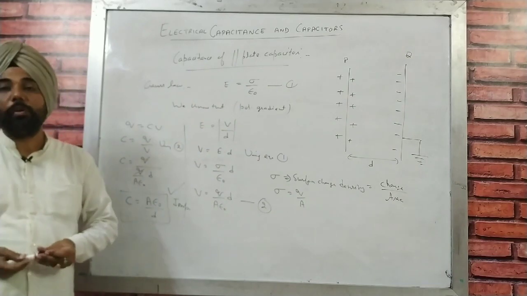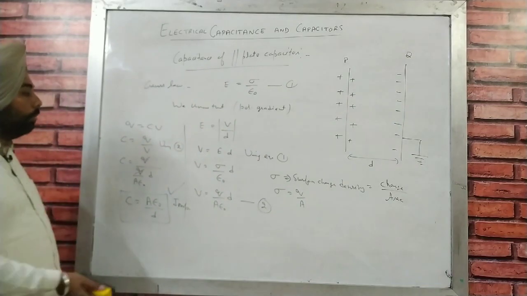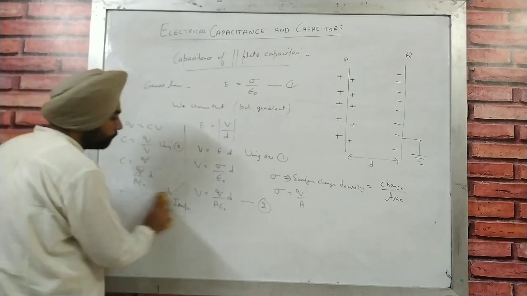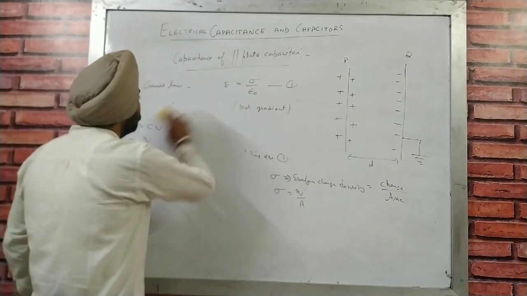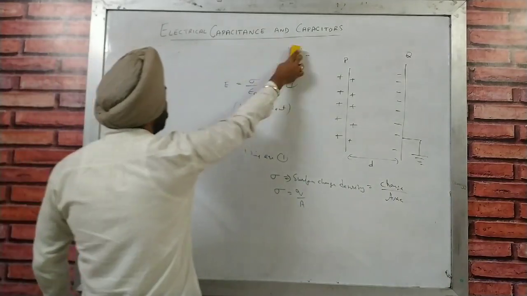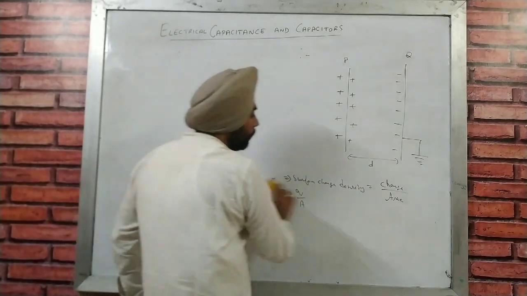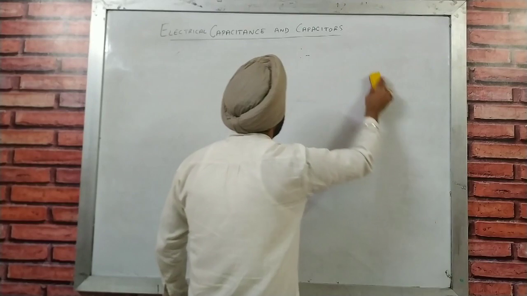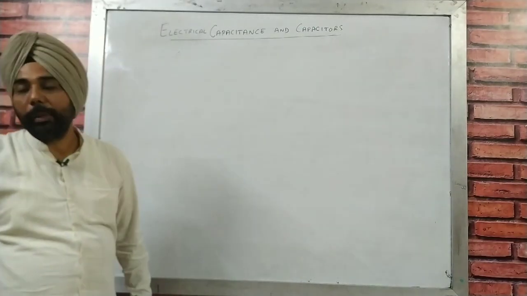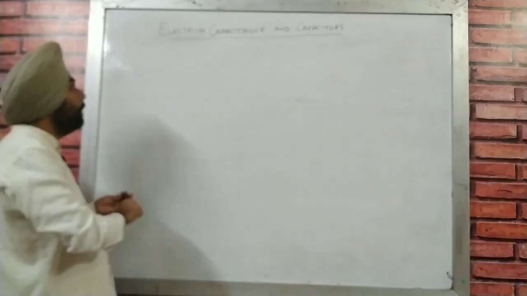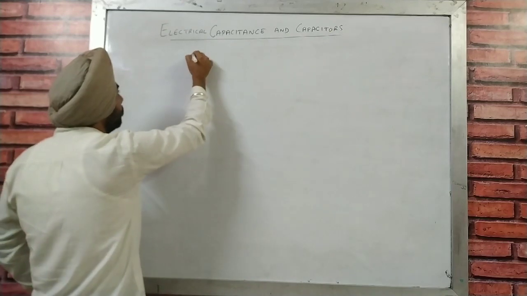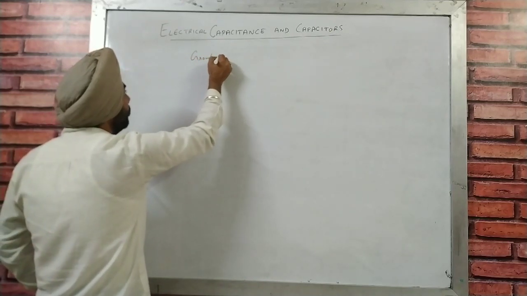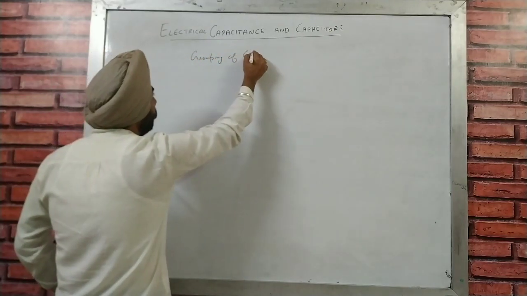Now we are moving to the grouping of capacitors. What is grouping? Capacitors can be placed in two ways, which means grouping of capacitors can be in series or in parallel.